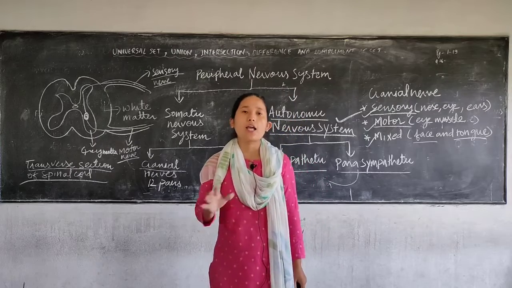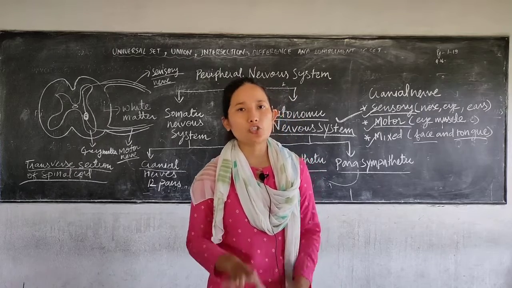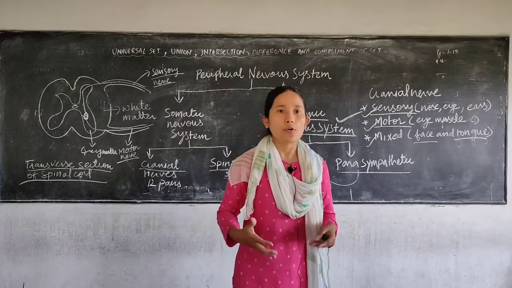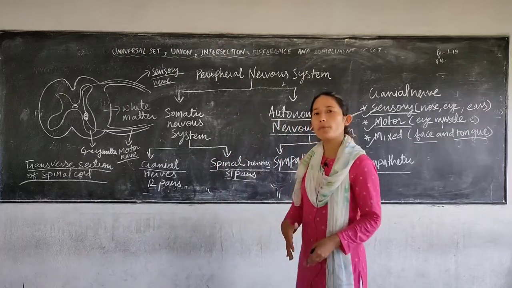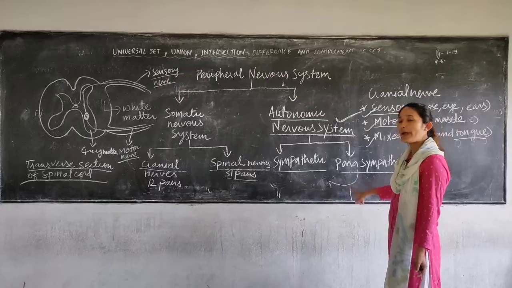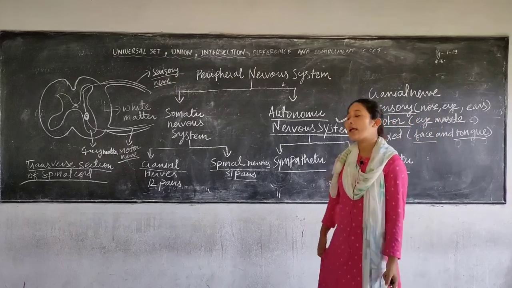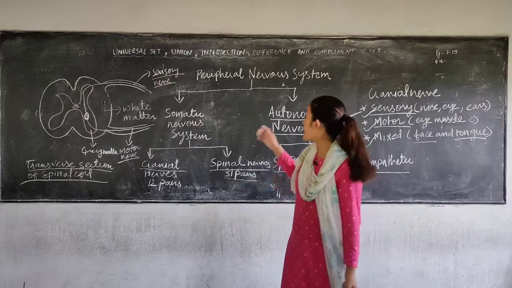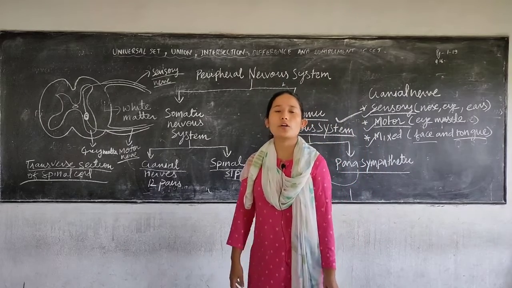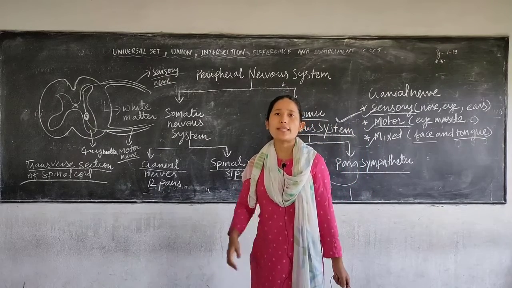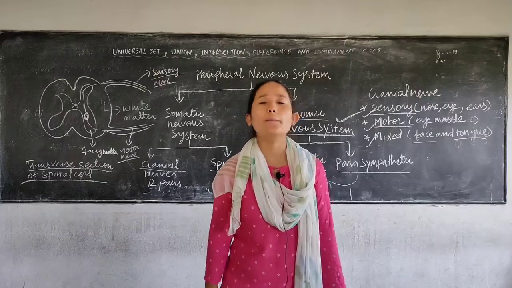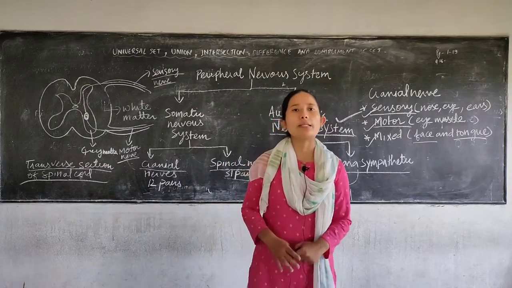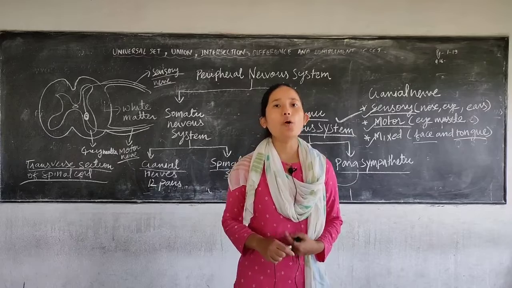Okay, it helps you in regulating that particular situation, and after you have encountered the situation, the calming has to be done. Okay, that calmness is brought about in your body by the parasympathetic nervous system. It has the opposite effect to that of the sympathetic nervous system. Now, where are these autonomic nerves present? They are present on either side of the backbone near your spinal cord. Okay, it carries out all the involuntary actions in your body.